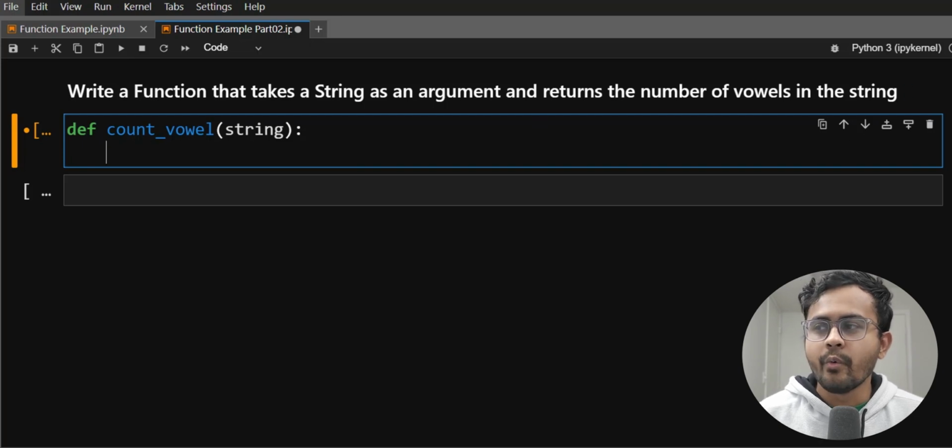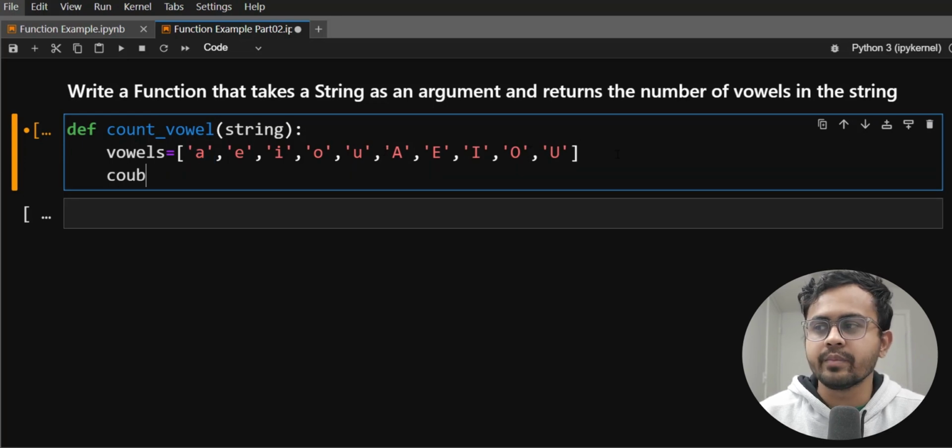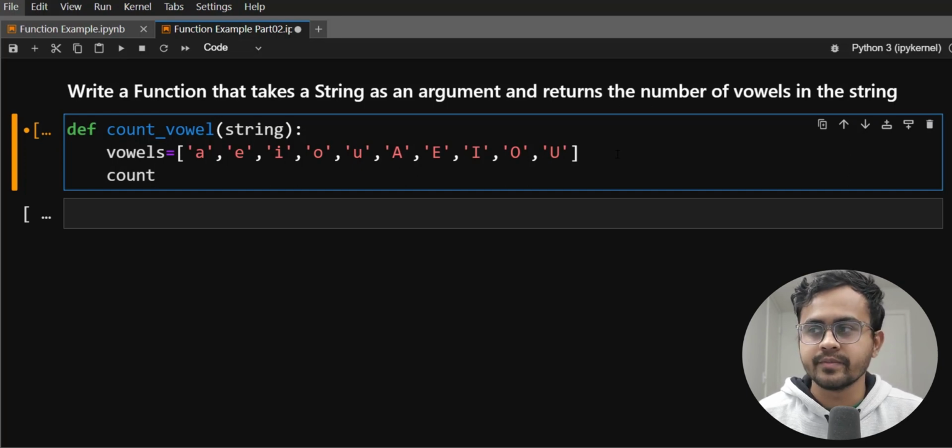Now guys, what variables should we initialize here? The first variable I should initialize is the vowels we have here. So that is A, E, I, O, U. We need to consider that for both uppercase and lowercase letters. After that, we require another variable to count the number of vowels in the characters. So the count should start with 0, because every single time it should be incremented by one for as many vowels as we have.